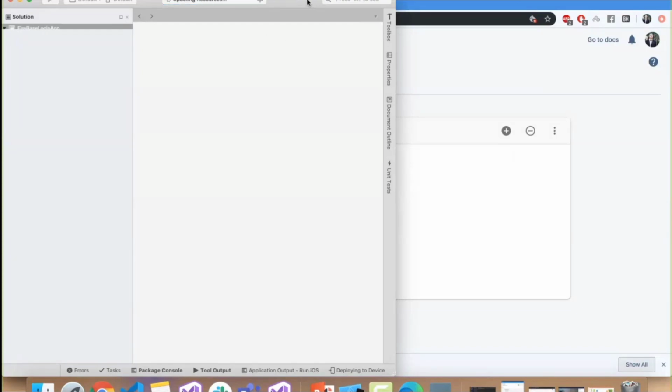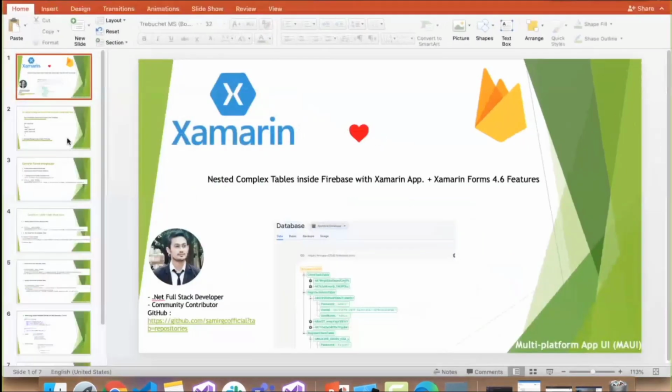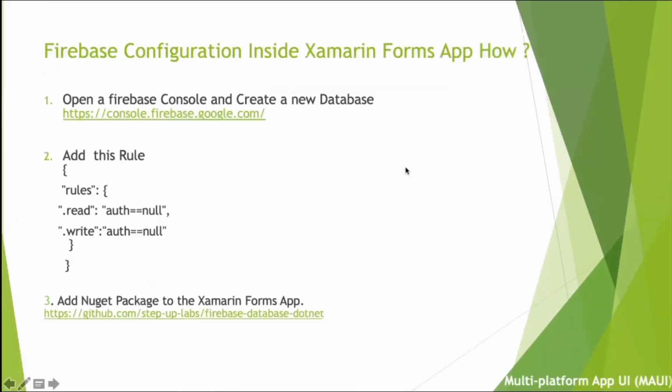Everybody was waiting for that, right? So let me go through my Firebase application that I built recently, which has an admin panel as well as a customer panel. First, what have we done so far? We opened the Firebase console, added our database, added the rule, and added the NuGet package inside the Xamarin Forms application and configured it.